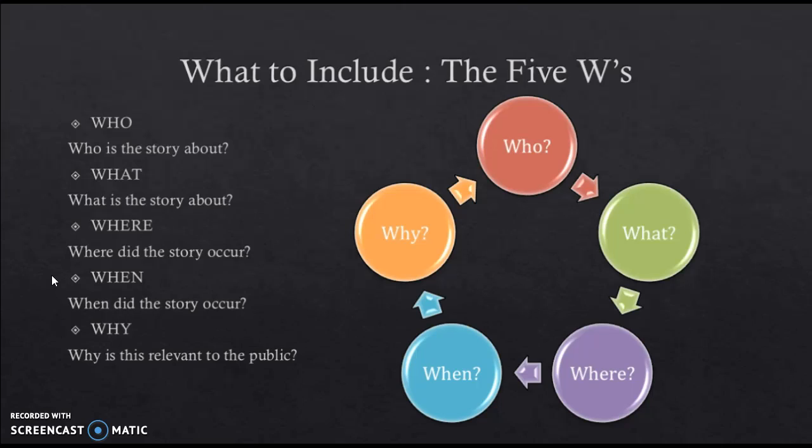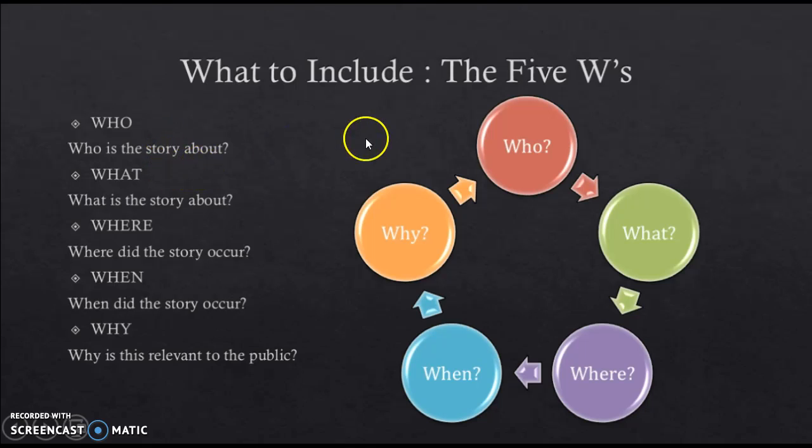Those are very important when writing a news story. First, we have who. Who will always talk about what the story is about. So whenever you're talking about somebody, you'll always say their name. And a lot of the time, if you're talking about a story in news, whenever you're writing a script, you want to say their name and their age. But you'll say their age first and their name second.